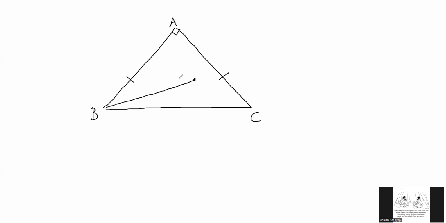So this is equal to this then, right? Angle ABD is 30, so these angles are 75, 75, right? Yes, sir. You have to prove that AD is equal to CD.